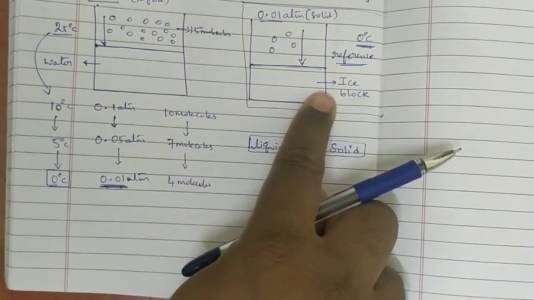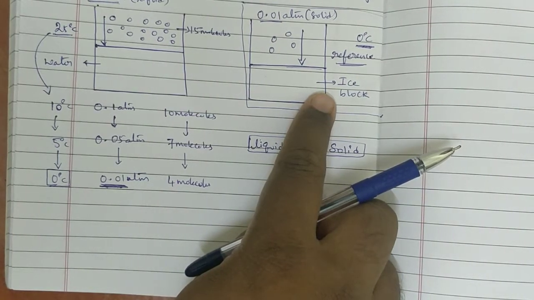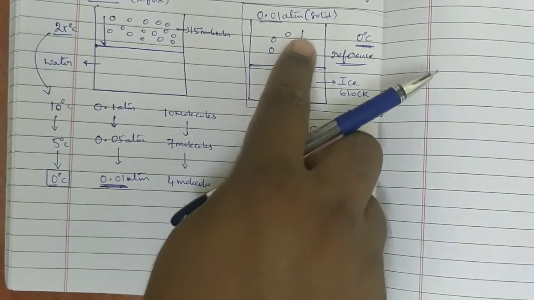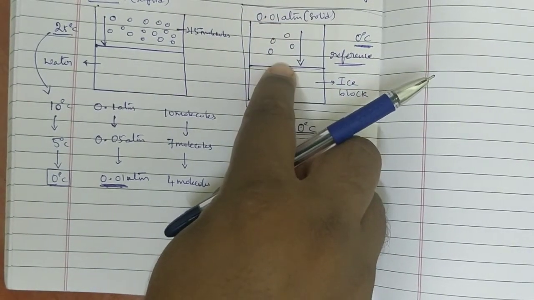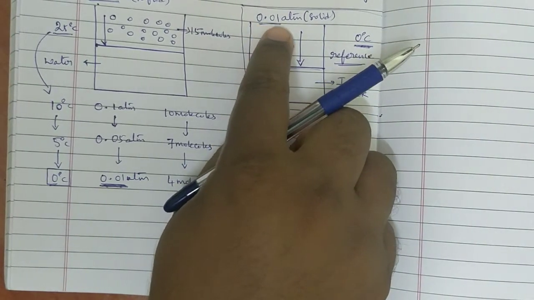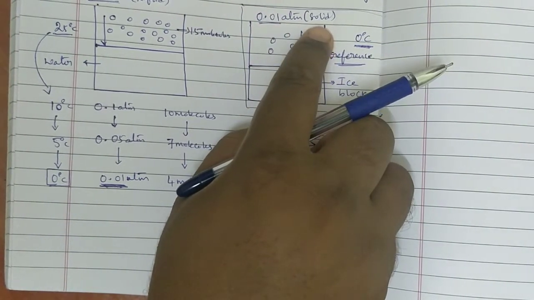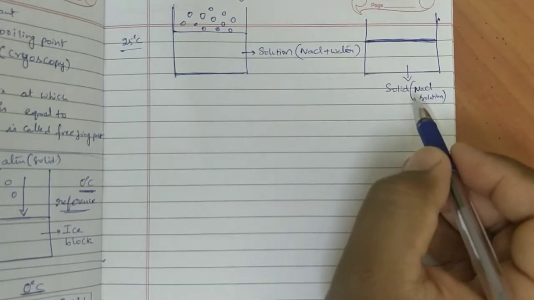Previously, with pure water, if you prepare ice, how many molecules are present in gaseous state and what is the vapor pressure? 4 molecules are present in vapor state and it is 0.01 atmosphere. This is for pure solid. But here this solid is prepared from NaCl solution.